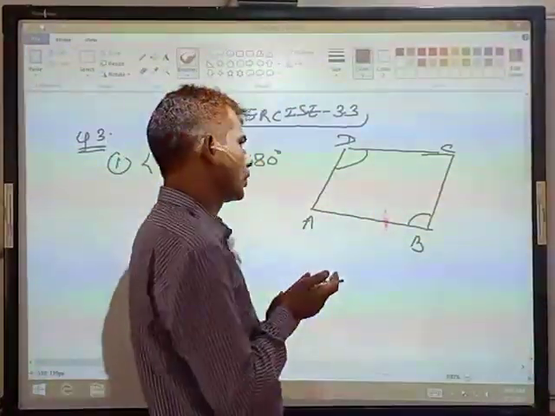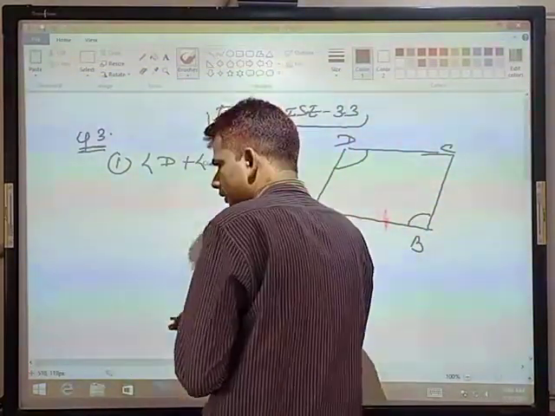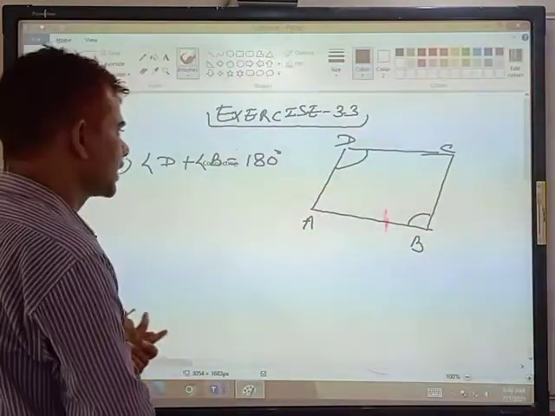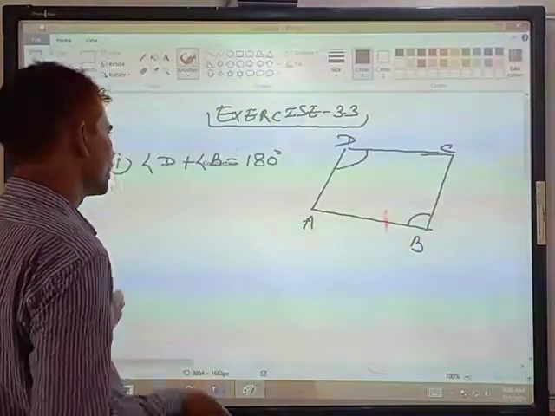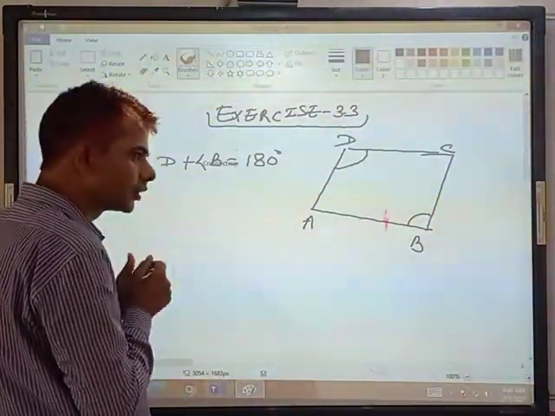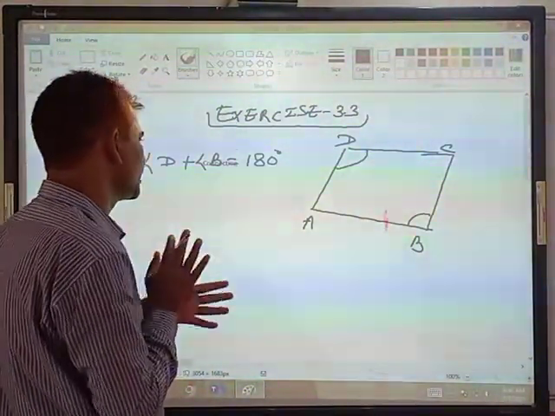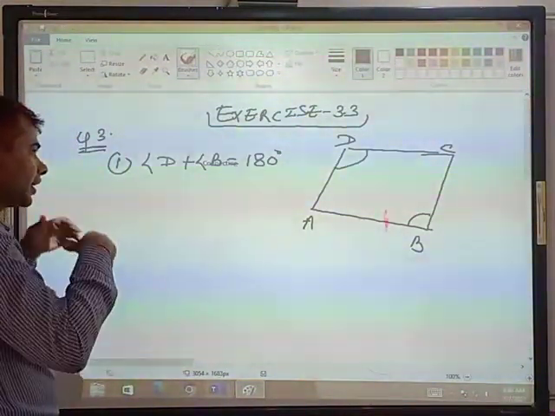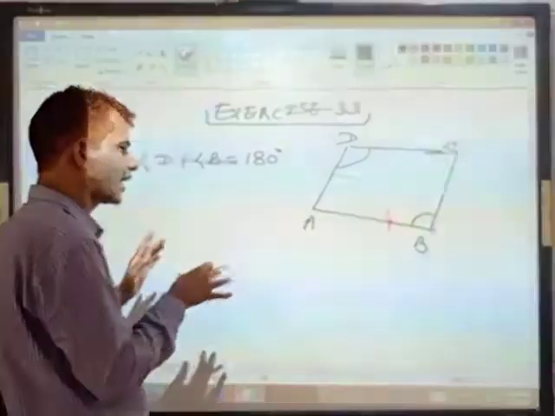Students, in a square, angle D plus angle B is 180 degrees. In a rectangle, angle D plus angle B is 180 degrees. But in a parallelogram it is not compulsory that angle D plus angle B will be 180 degrees. In a rhombus it is not compulsory that angle D plus angle B will be 180 degrees. The question is that it may be a parallelogram or may not be a parallelogram. हो भी सकता है नहीं भी हो सकता.